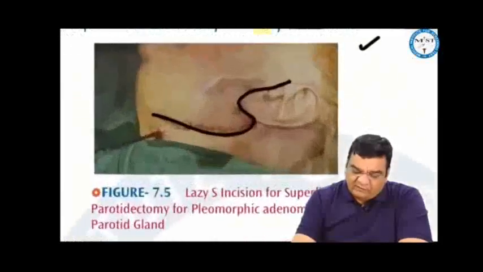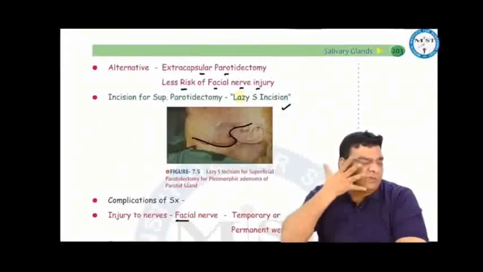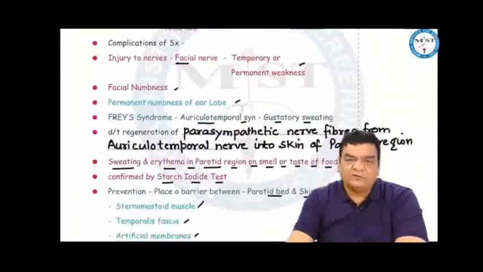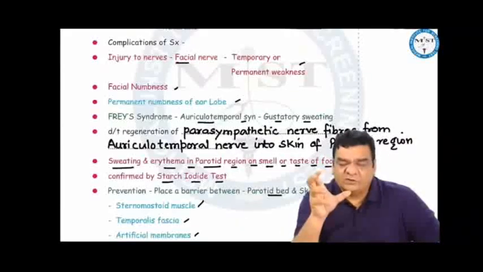For superficial parotidectomy, we use a lazy S incision like this, and after doing the superficial parotidectomy, we actually remove the superficial lobe from the branches of the facial nerve, so there is always a risk of injury to the facial nerve, which can cause temporary or permanent weakness. There can be facial numbness, permanent numbness of the earlobe, and rarely a Frey syndrome, which is auriculotemporal syndrome or gustatory sweating,